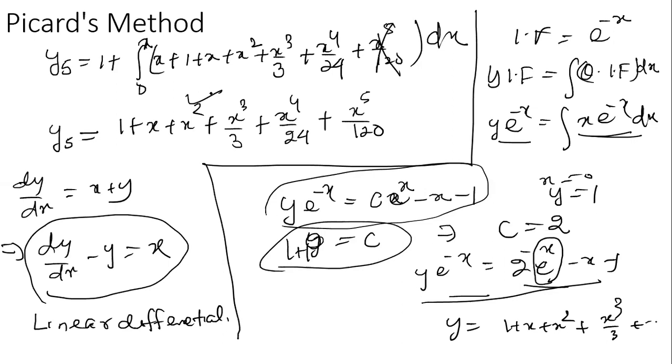When we compare, this is the exact solution, and this one is by using Picard's approximation method. When we compare these equations, exactly we have to find here. This method is called Picard's approximation method.